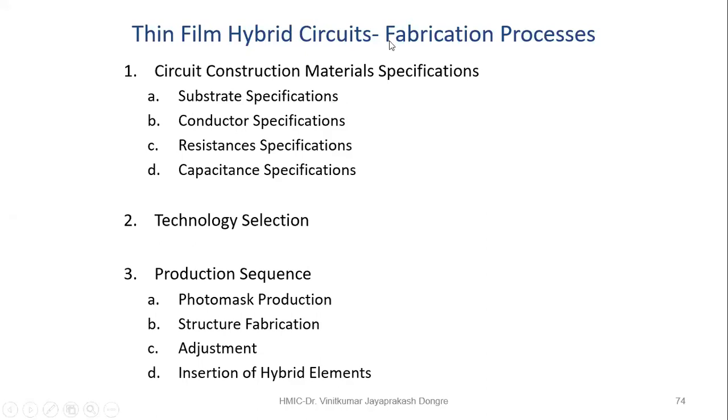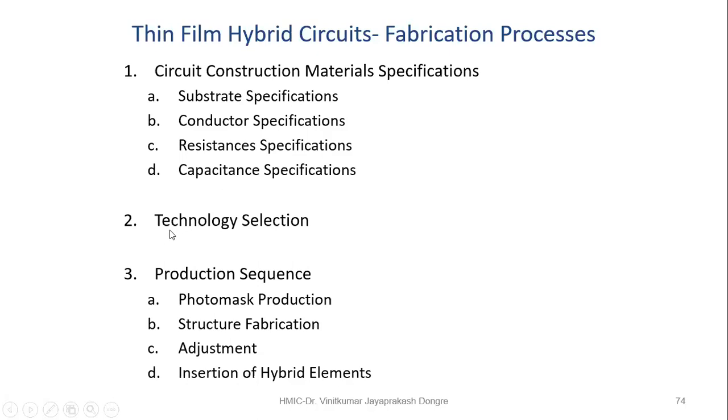Then you can see the conductor: whatever the conductor specifications, whatever conductors you are using, then resistors and capacitors. So these specifications we will see in detail, it is given in detail. I'll just take an overlook. So these are the specifications of the materials for the specific component circuit.